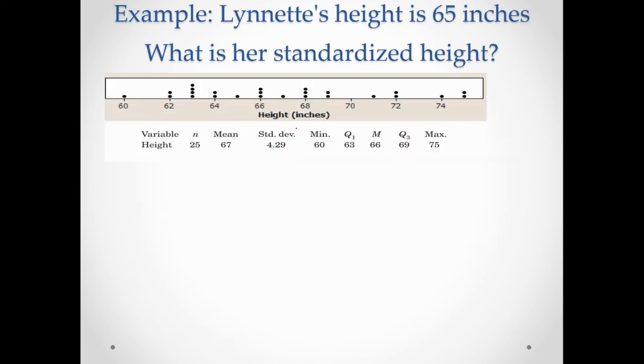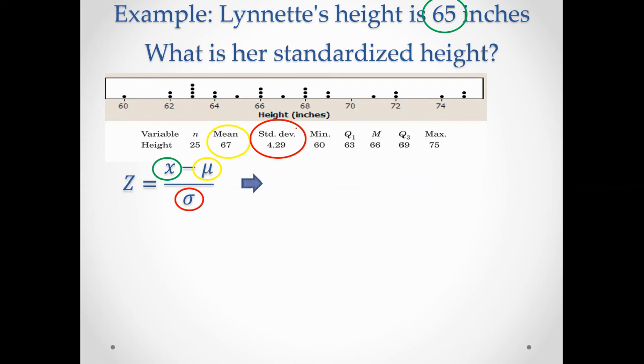All right, so for example, Lynette's height is 65 inches. What is her standardized height? So if we go and look and see, okay, so x is going to be 65. That's what we observe Lynette to be. The mean is given to us at 67. The standard deviation is given to us at 4.29.